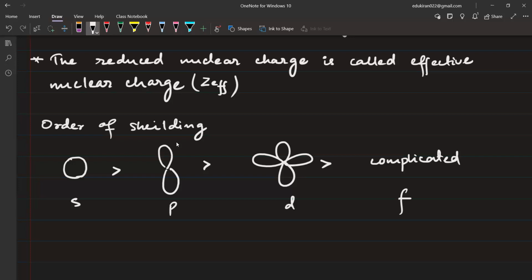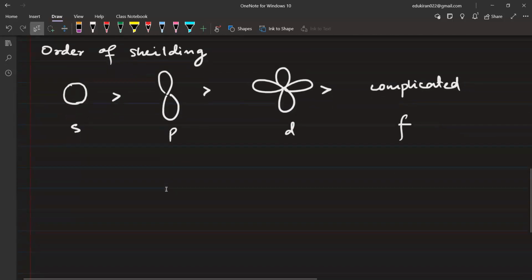Okay, so order of shielding, point number 1: which subshell shields the most? The s subshell shields the most, then p, then d, and then f. Why is that happening? Because s is less diffused, very constricted. It has only 1 lobe. Electrons are constricted in one area, not a very large area. If you look at p, electrons are dancing from here to here. In d, it is dancing from here to here and here to here. In f, the case will be even worse.